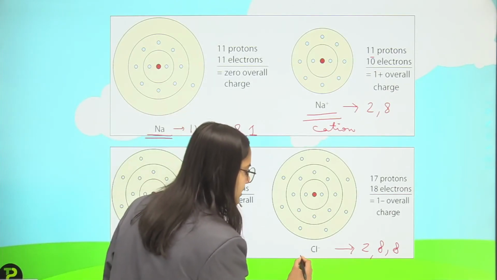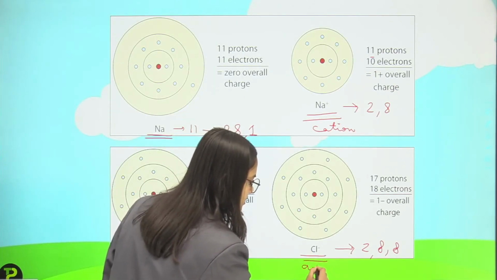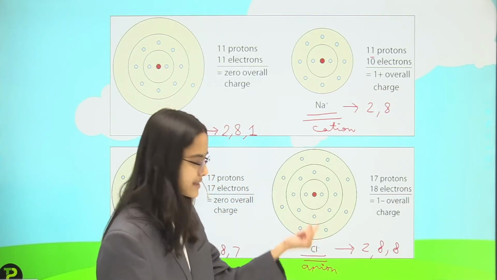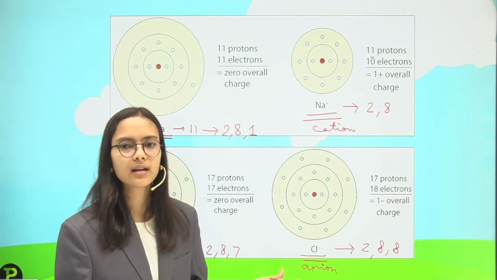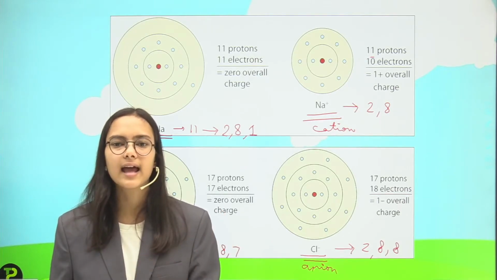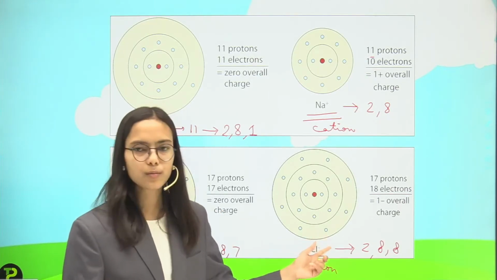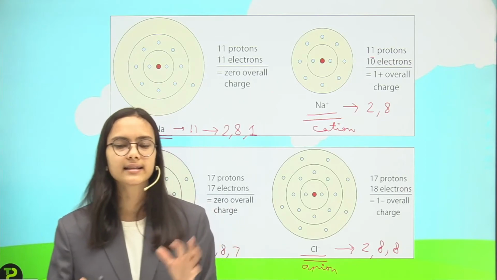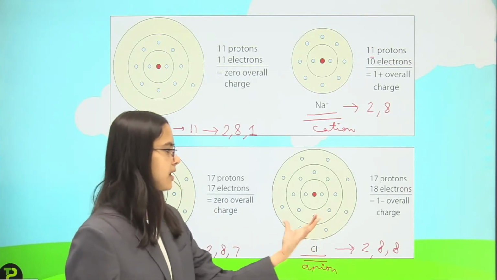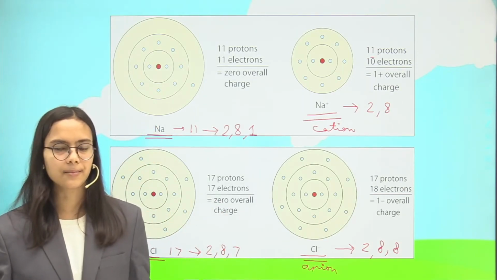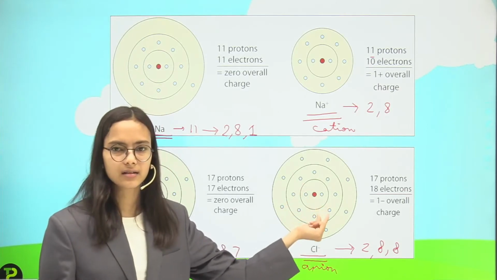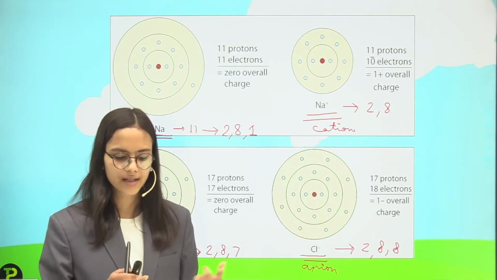So in the superscript we will write a minus sign to indicate that it is an anion. So the cations have positive charge and the anions have negative charge on their superscript, and this indicates that it is different from the atom, because we cannot say this and this are the same. Why? Because the electron number is not the same. So for representing them, we write that charge on the superscript on the right hand side.